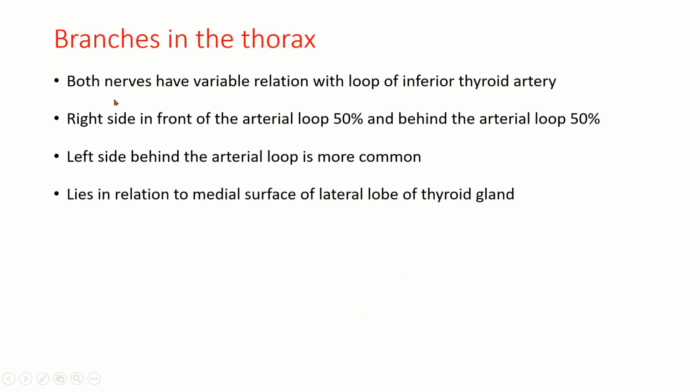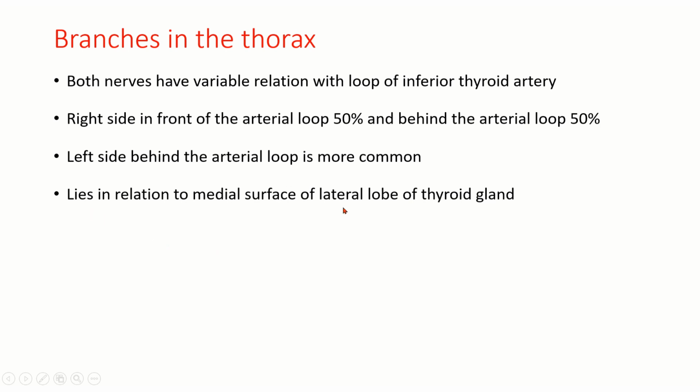In the thorax, both nerves have a variable relation with the loop of the inferior thyroid artery. On the right side, the recurrent laryngeal nerve will pass in front of and behind the arterial loop almost in the same proportion, like 50-50 chances. Whereas on the left side, the majority of the times, the recurrent laryngeal nerve passes behind the loop of the inferior thyroid artery.